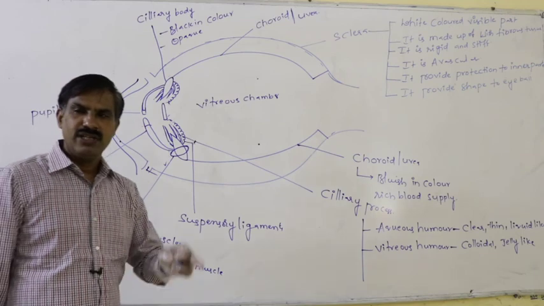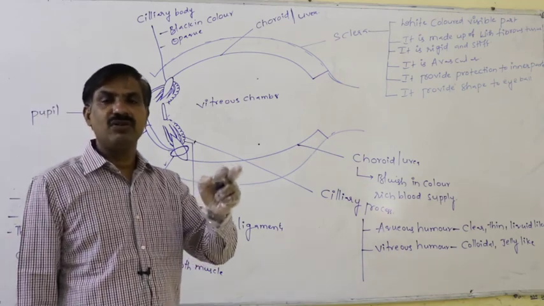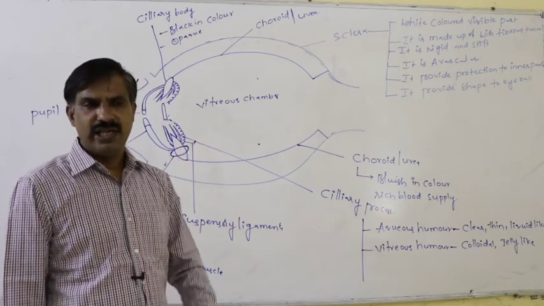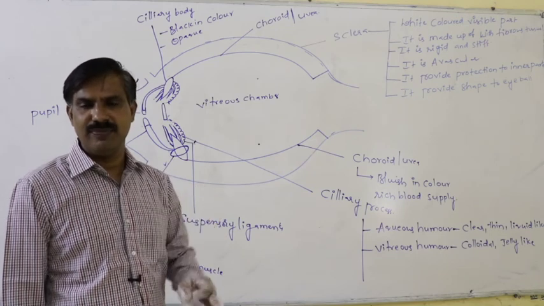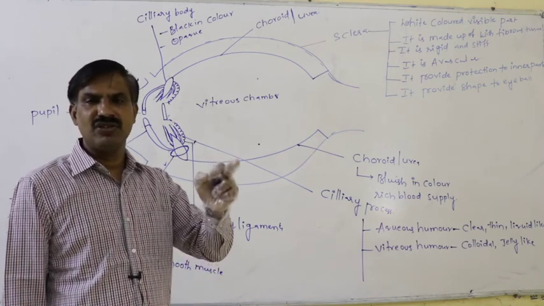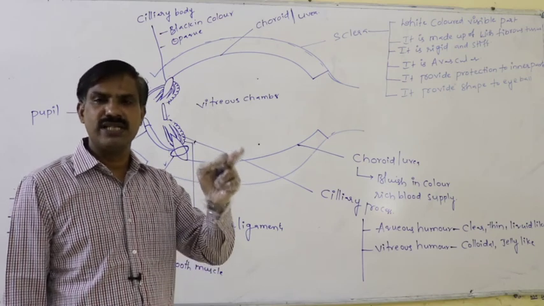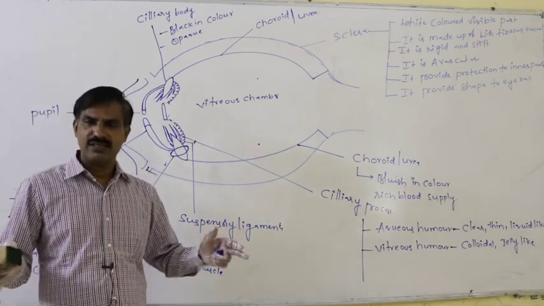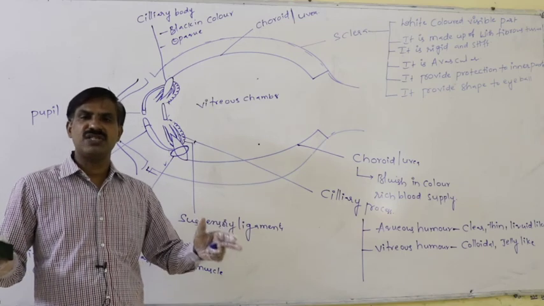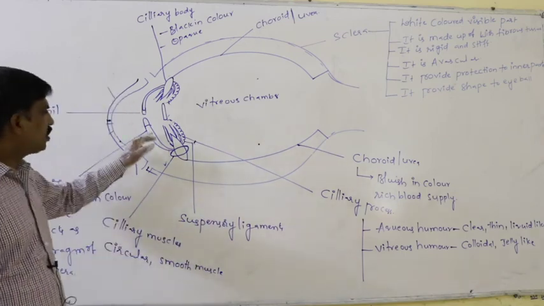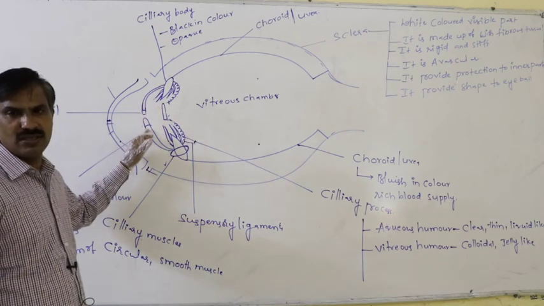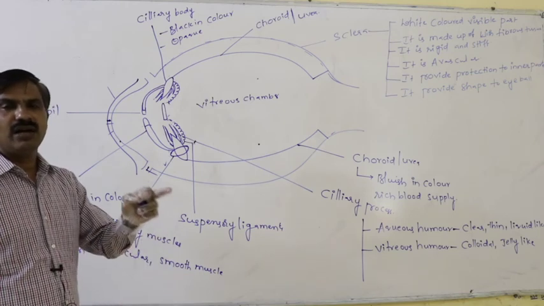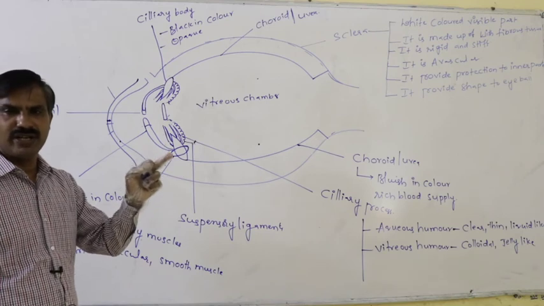Because if bright light enters the eye in a large amount, the retina gets damaged. So if bright light of high intensity is present, both sides of the iris come close, pupil size decreases, and little light enters the eyeball.